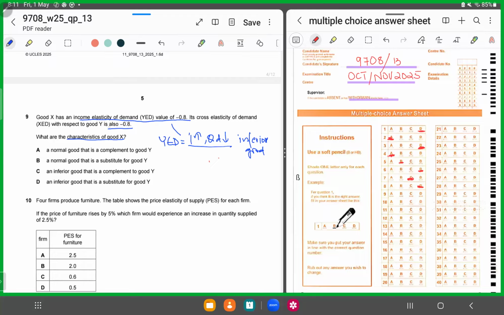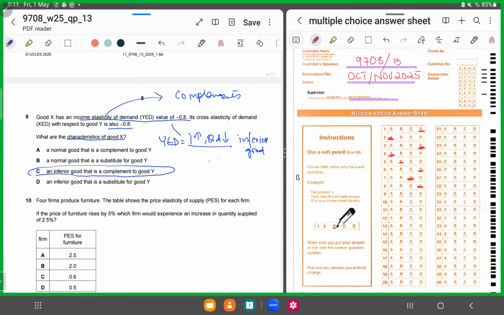Cross elasticity of demand is also negative. This means that if the price of good Y rises, then demand for good X should fall. So these are complements. The negative sign shows that these are complements, or jointly demanded goods. So now we know that good X is an inferior good that is a complement to good Y.